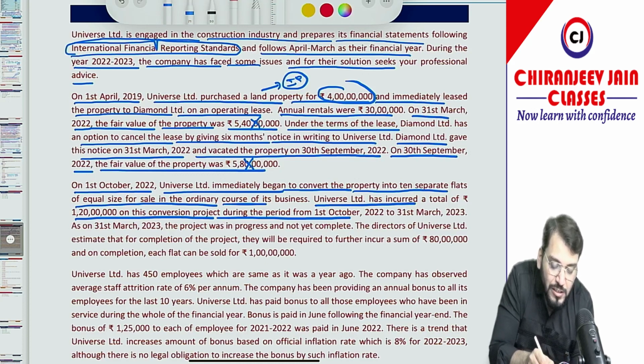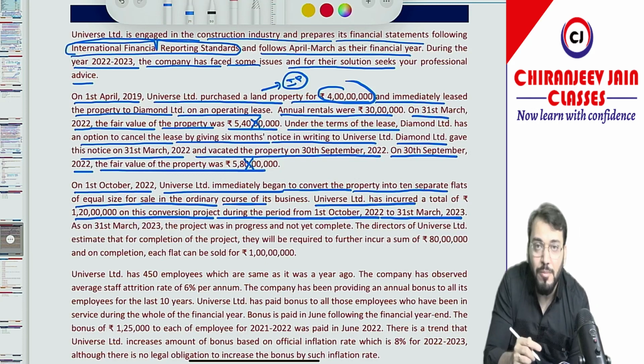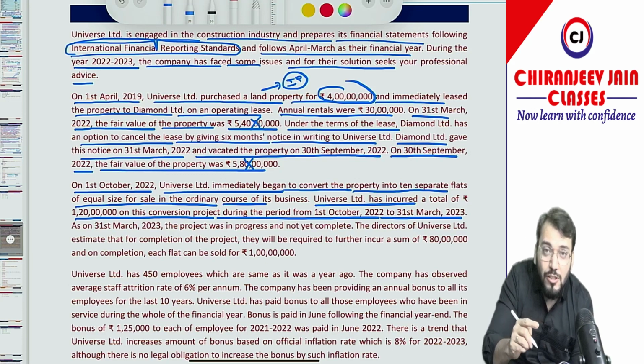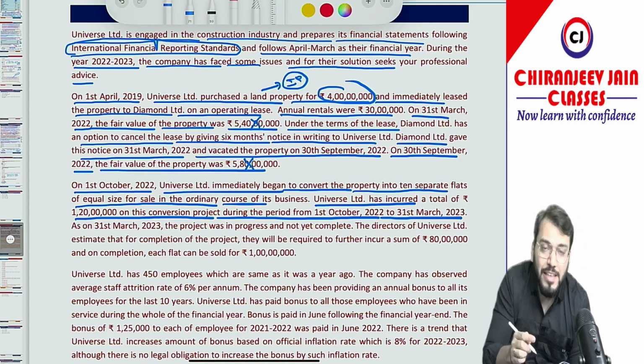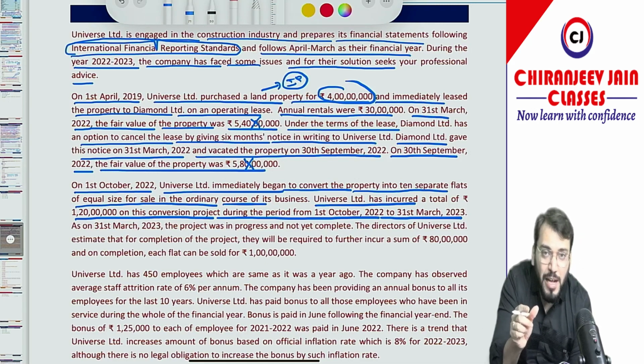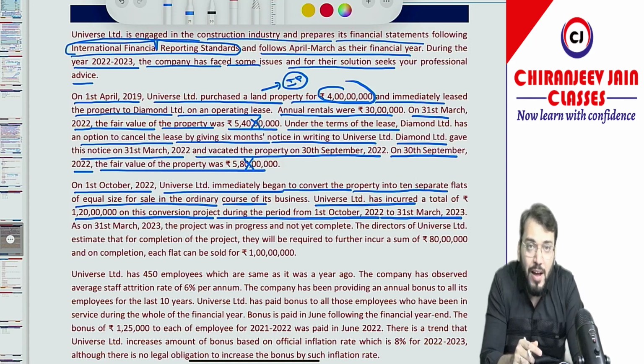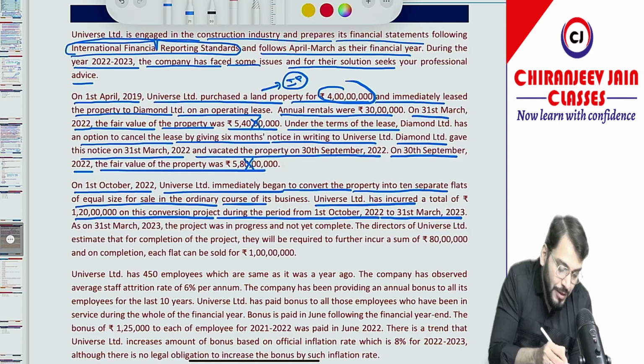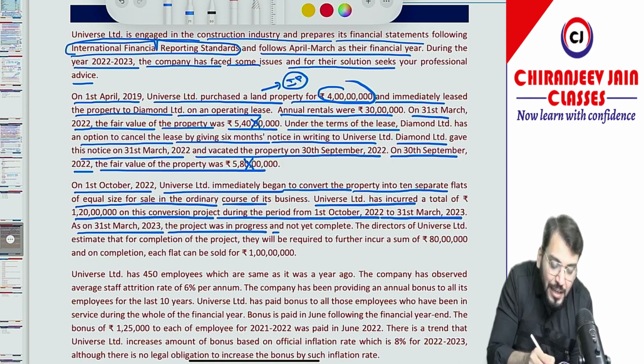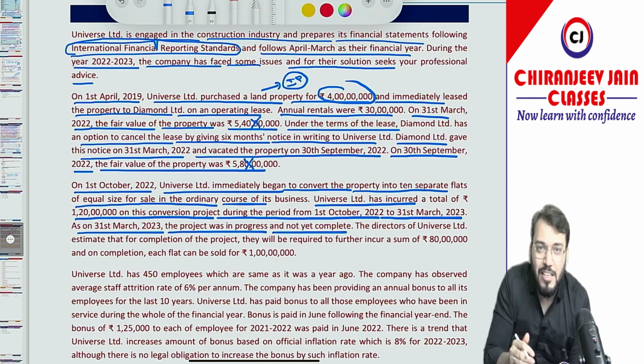Universe Limited has incurred a total cost of 1 crore 20 lakh in the conversion project during the period from 1st October 2022 to 31st March 2023. So the cost of conversion will be added to the carrying amount of inventory. Correct. So 4 crore plus 1 crore 20 lakh will become the total cost price of inventory at year end, which is 5 crore 20 lakh. As on 31st March 2023, the project was in progress and not yet complete. So this will be considered as inventory, meaning WIP, as on year end.